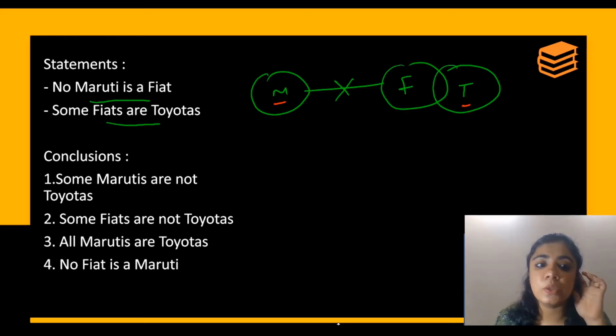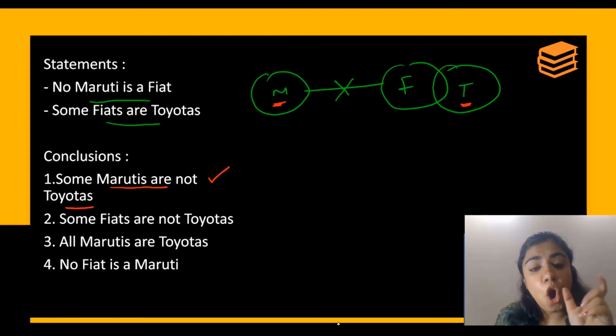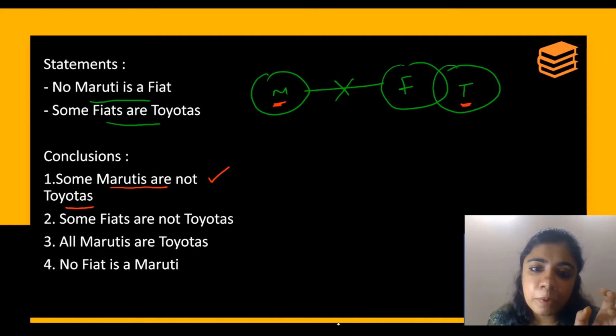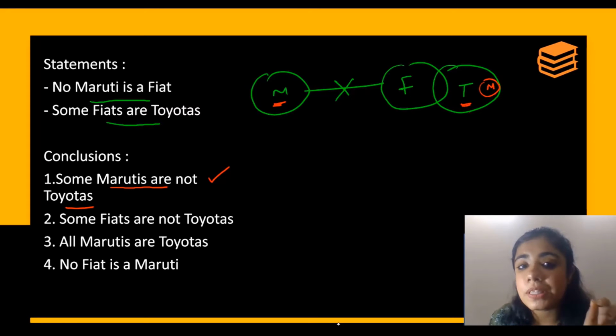Now starting with conclusion number 1. Be careful here, they've given us 4 conclusions. Some Marutis are not Toyotas. Visibly it is correct. Opposite will be all Marutis are Toyotas. Now imagine, can I put all the Marutis inside Toyotas? Is it possible?